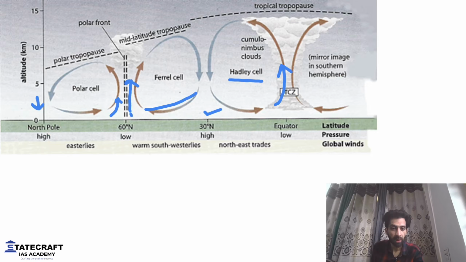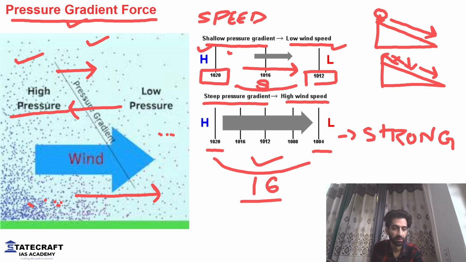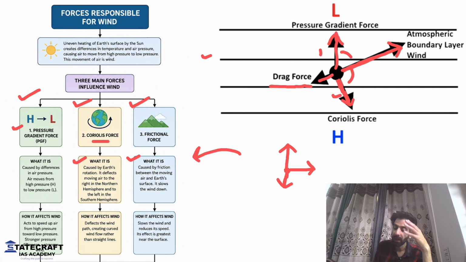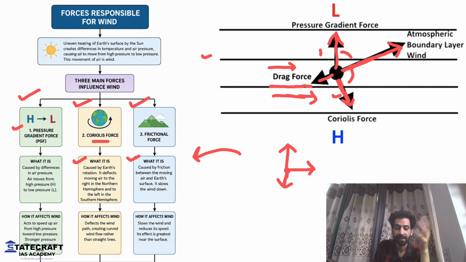Clear? This is about the trimeridional circulation of atmosphere and how the atmosphere works. I hope everything is clear. The force is responsible for formation of wind, how the wind works, how the trimeridional circulation is created. Now, this is from where we will build this very image. Keep this in mind, how frictional force is responsible for reduced Coriolis force and the direction of wind. Tomorrow, when we come or whenever I'm taking the next class, I will tell you the conditions in Europe right now and how those conditions are directly impacted because of the jet streams, how jet streams will be formed.